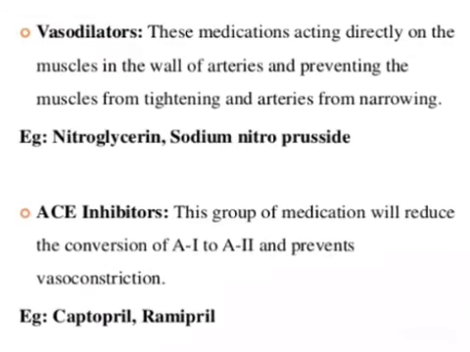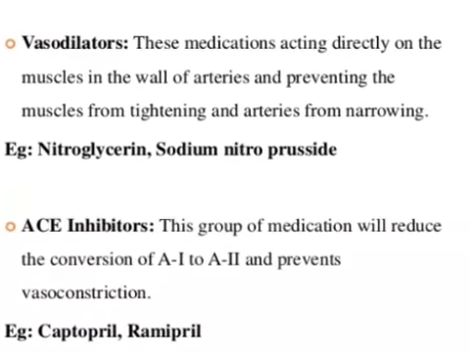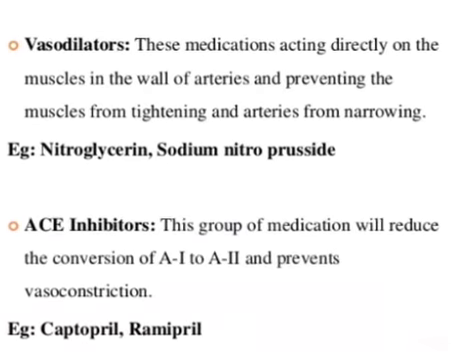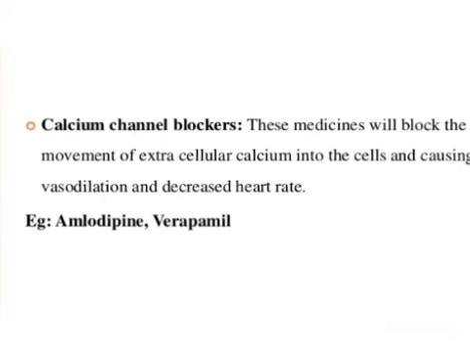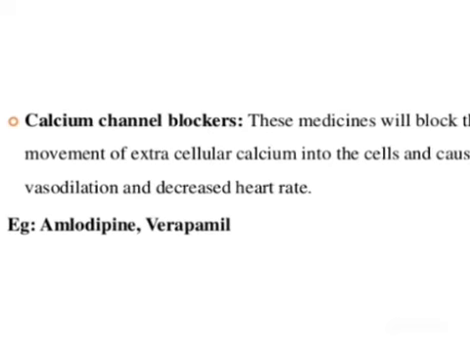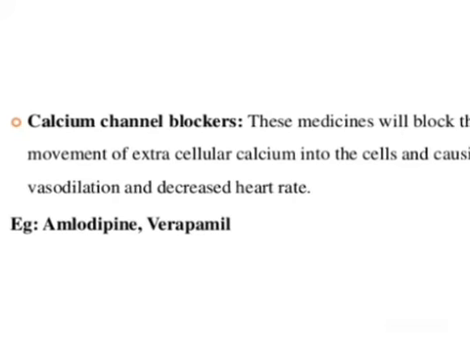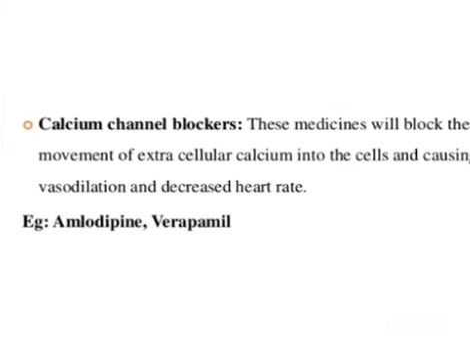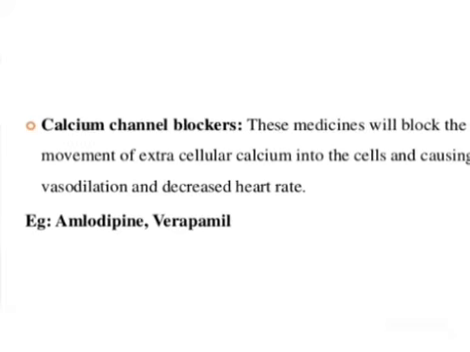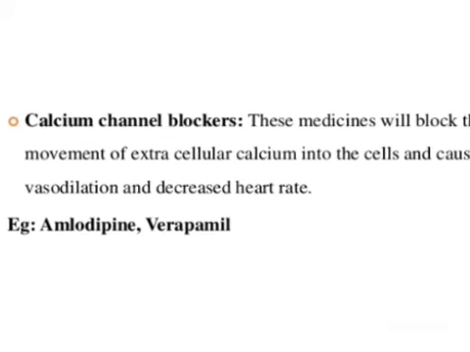Next one, ACE inhibitors. They will reduce the conversion of angiotensin 1 to angiotensin 2, and they will prevent the vasoconstriction so that it reduces the hypertension. Examples are captopril and ramipril. And the next drugs are calcium channel blockers. They will block the movement of calcium ions into the cells so that it may cause vasodilation. The vasoconstriction is removed through this vasodilation, and it also decreases the heart rate. Examples are amlodipine and verapamil.